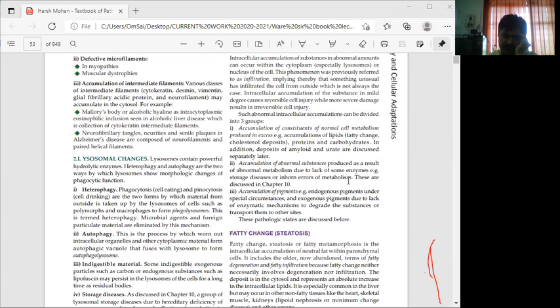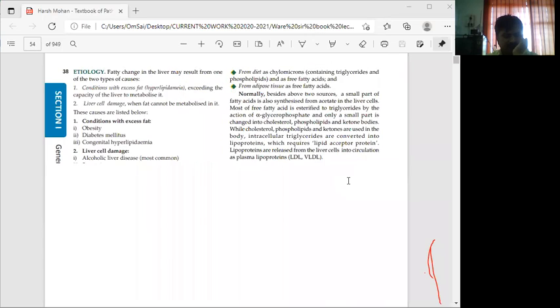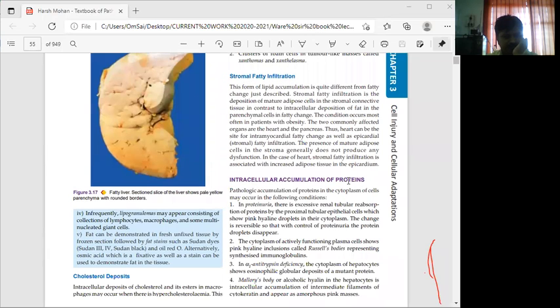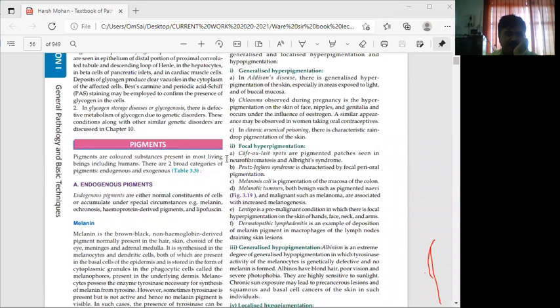Then accumulation of pigments. Pigments are colored substances present in most living beings, including humans. There are two broad categories of pigments here, endogenous and exogenous. Endogenous pigments are present inside the cells or inside the body. And exogenous pigments are generally taken from outside the body.